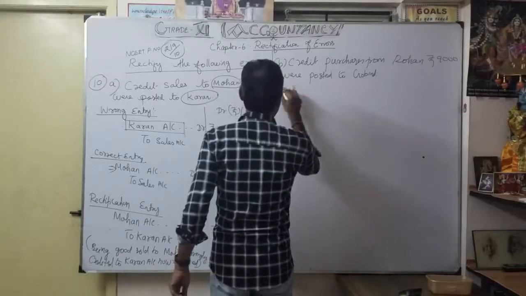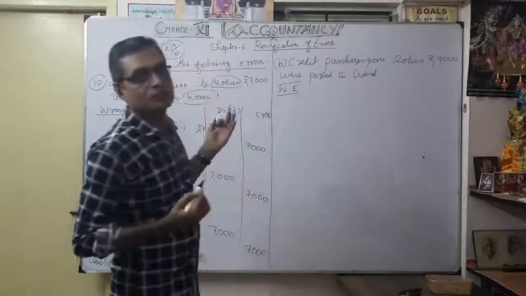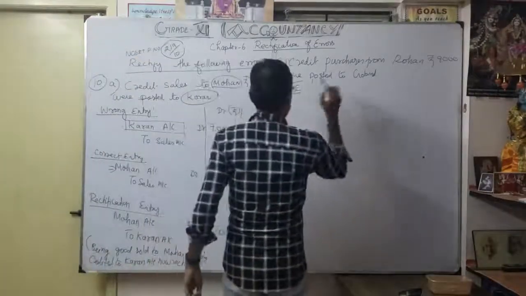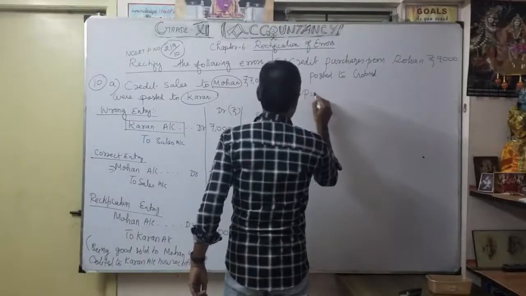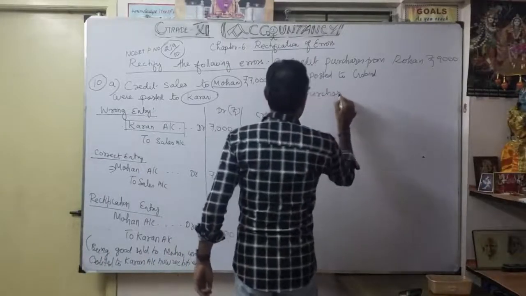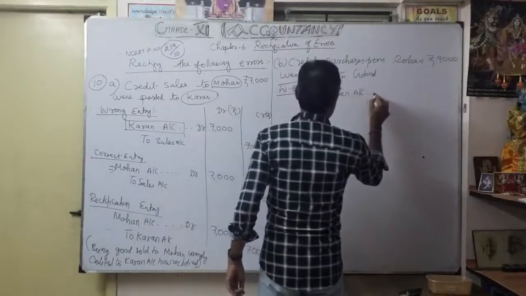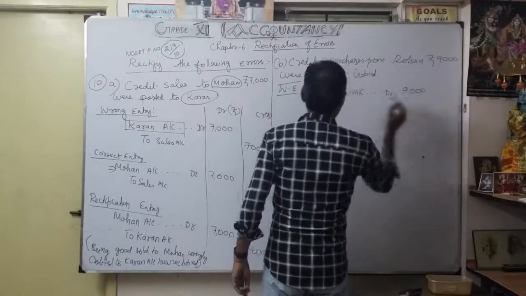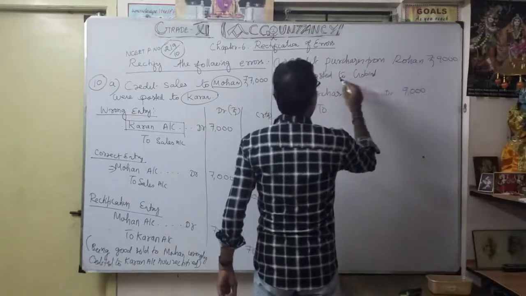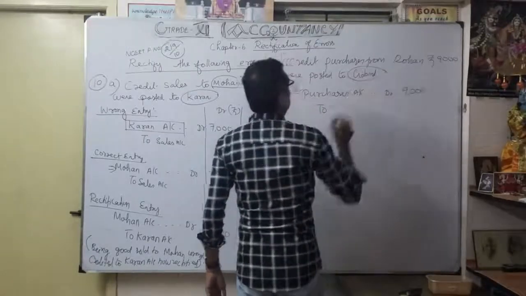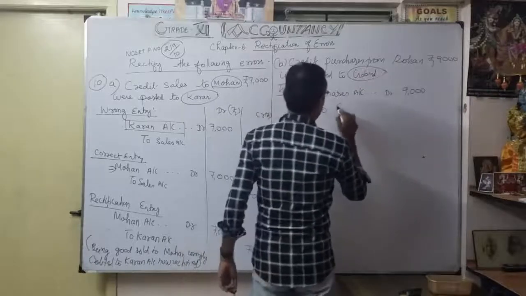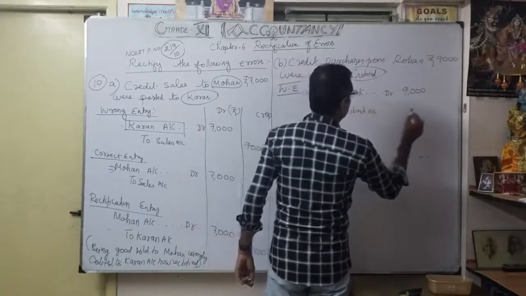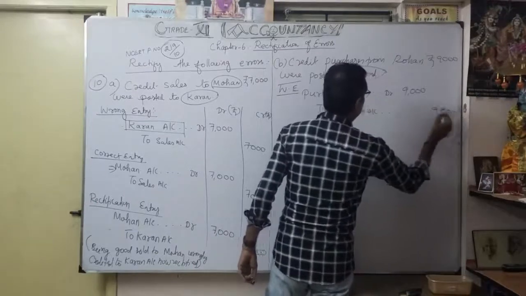So I can write it like this hereafter. W means wrong entry, but you have to write it fully. So the wrong entry: purchases account debit, how much? 9,000. Wrongly posted to whom? Govind. So to Govind account, 9,000. Narration, anyway, you have to write.